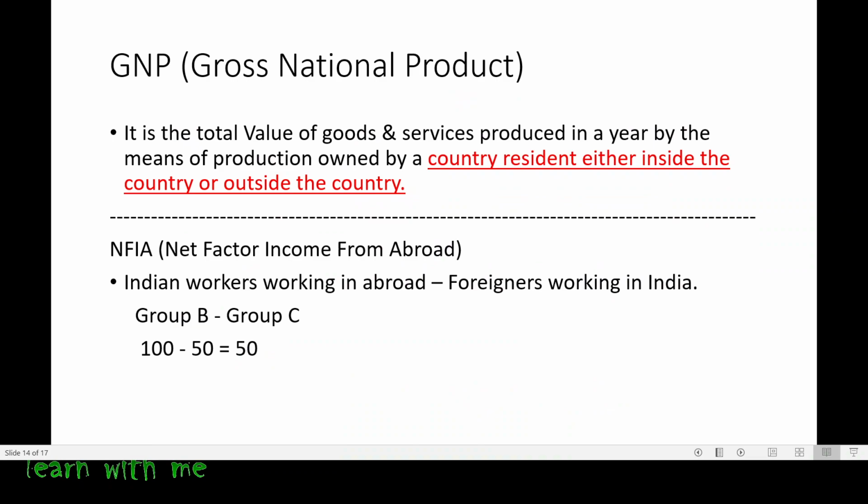So now let us go to the next thing, that is NFIA. Now what is NFIA? It means net factor income from abroad. Whatever income you earn from a foreign country or abroad is known as NFIA. So how do we come to NFIA? It's very easy. It is Indian workers working abroad minus foreigners working in India.